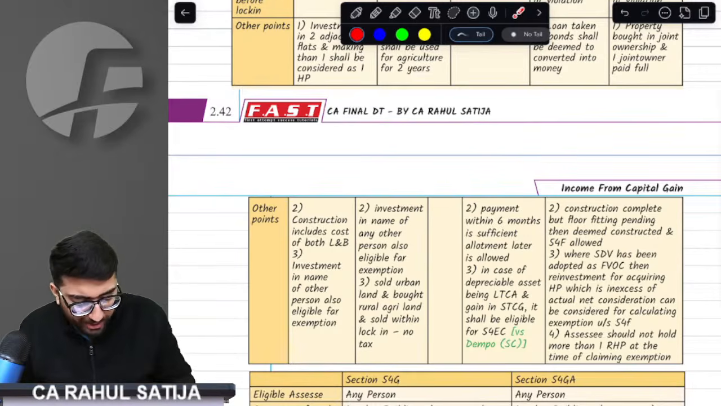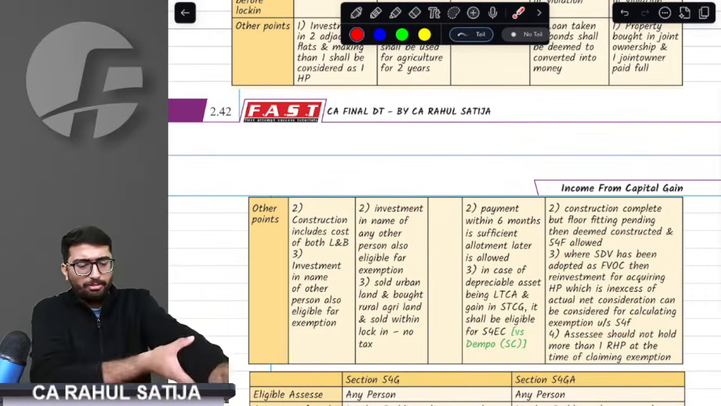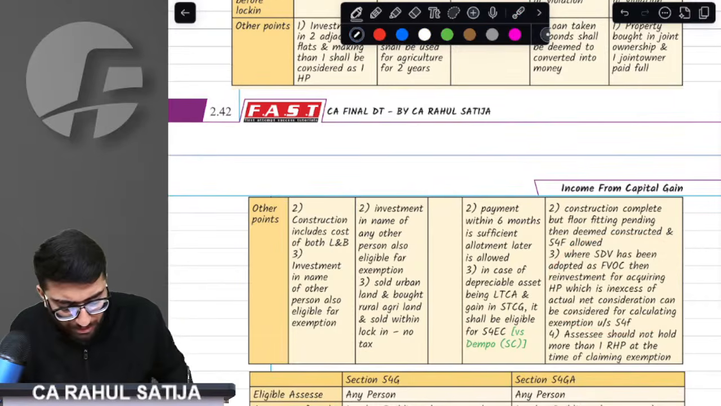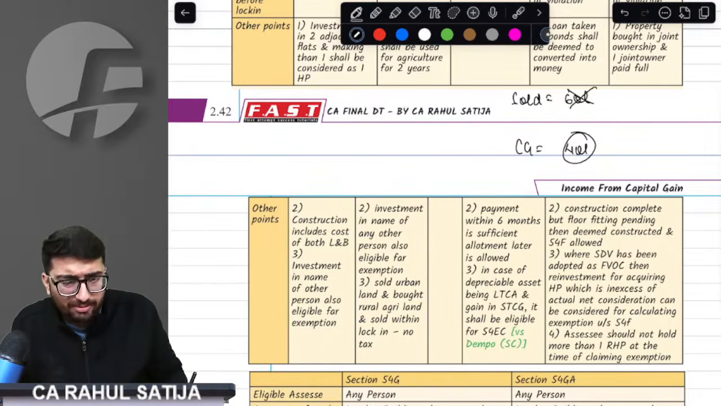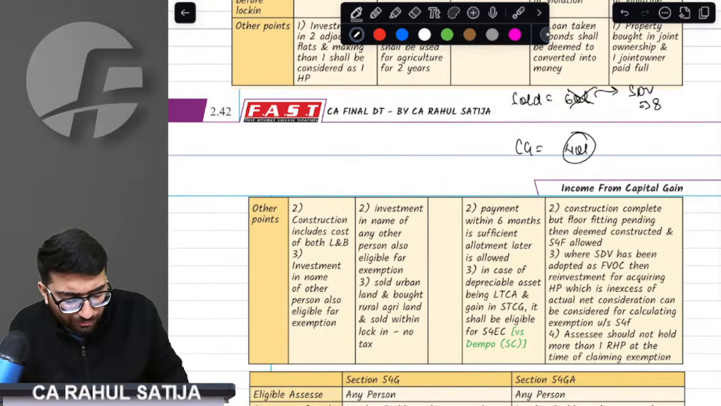We got that point. There is an important provision which I don't think is much relevant, but understand it. Sir, sometimes what happens is, for example, you sold the house for 60 lakh rupees. Your capital gain was, say, 40 lakh rupees. Now, the assessing officer ignored this value and took the SDV, which was 80 lakh rupees. Now, while calculating the exemption.